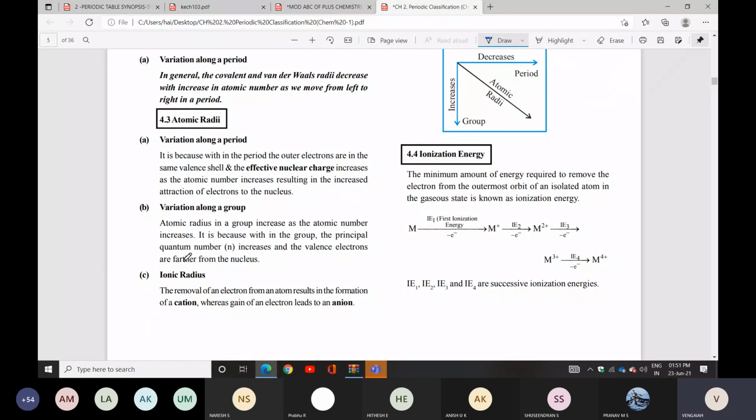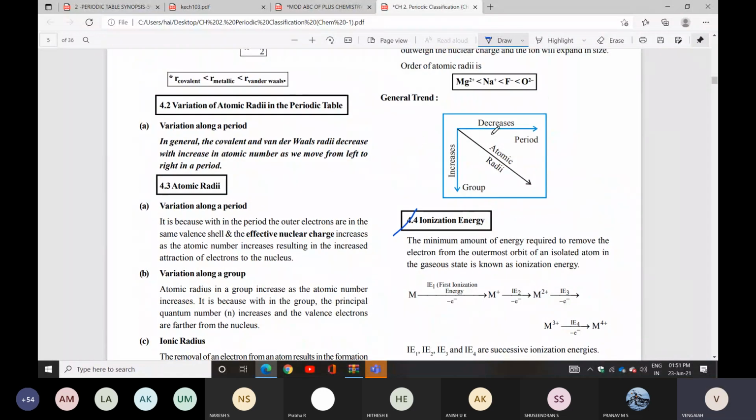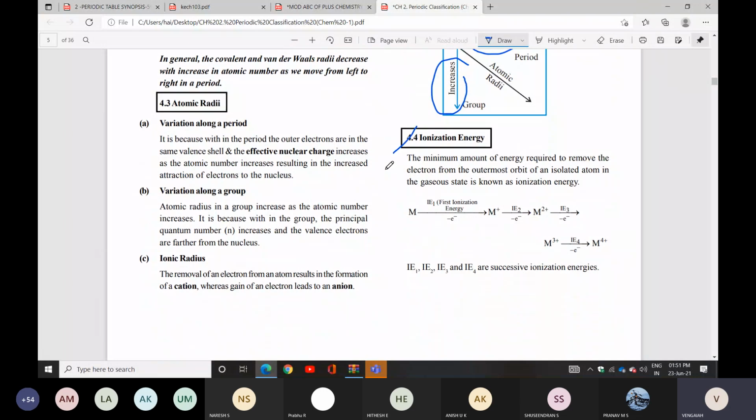Next one is we discussed ionization energy. Atomic radius: across a period it decreases, down a group it increases, due to the effective nuclear charge increasing. You can take that. Next one is ionization energy, or ionization potential, or ionization enthalpy.